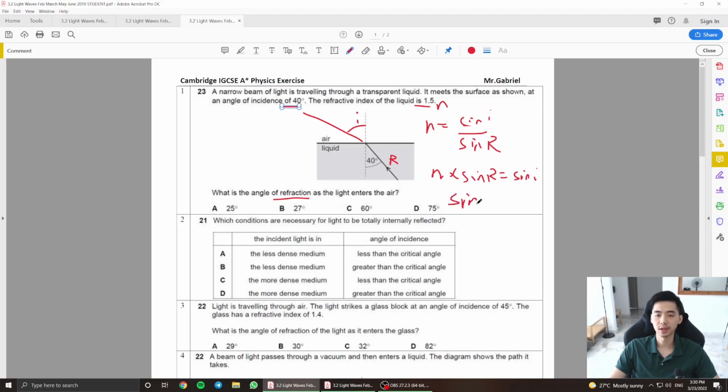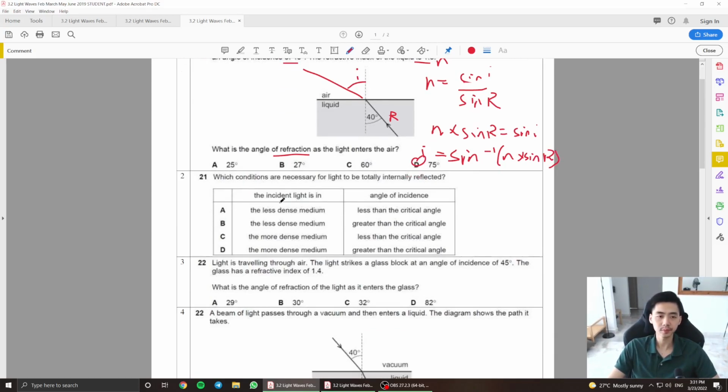In this case, it will be 1.5 times sine 40, then shift sine this answer here. You're supposed to get an angle of 74.6, which is essentially 75 degrees, correct to two significant figures.